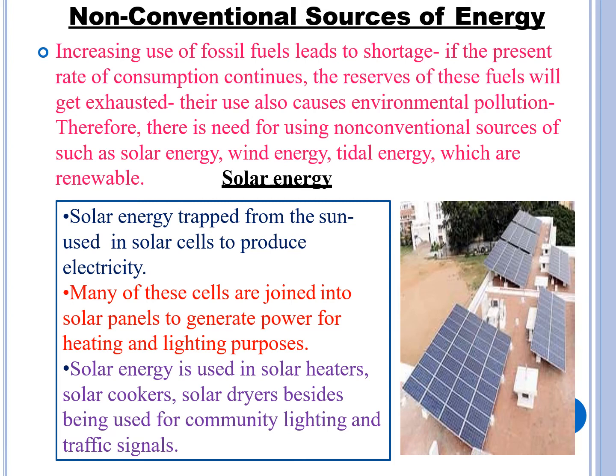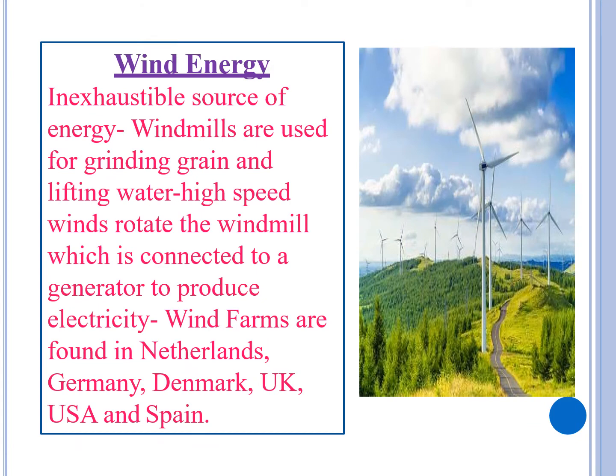Take solar energy. Energy trapped from the sun is used in solar cells to produce power. Many of these cells are joined in solar panels to generate power, and solar energy is used in solar heaters, solar cookers, and so on. This does not produce pollution. Then we have wind energy. This is an inexhaustible source of energy. Windmills are used for grinding grains and lifting water. High speed winds rotate the windmill which is connected to a generator to produce electricity. Wind farms are found in Netherlands, Germany, Denmark, etc. This is also non-polluting.